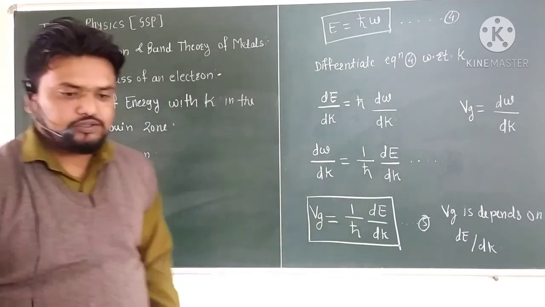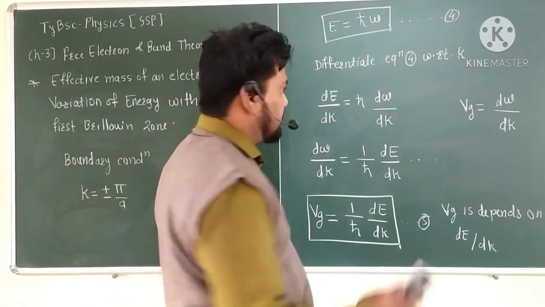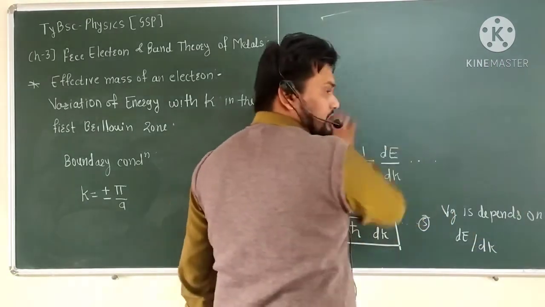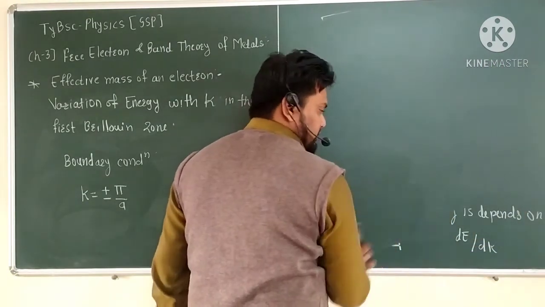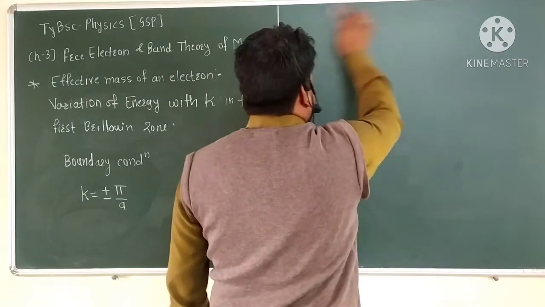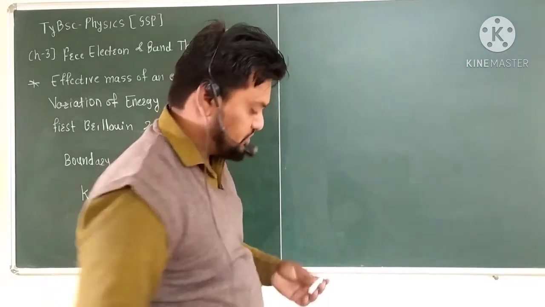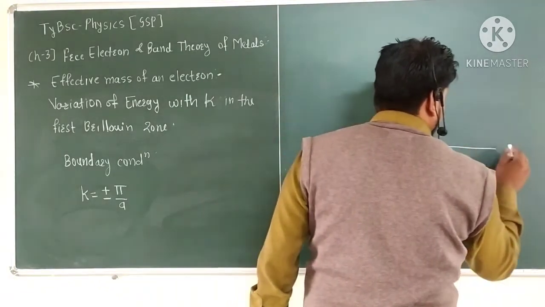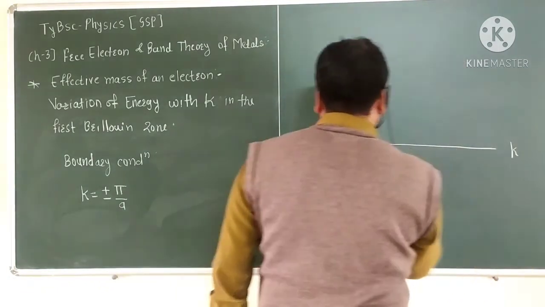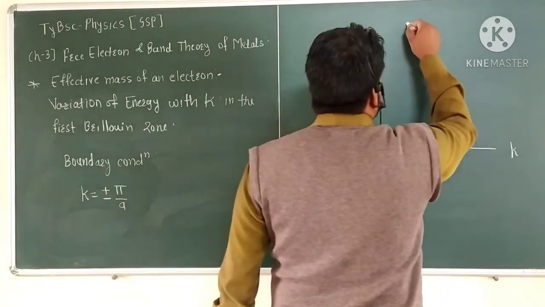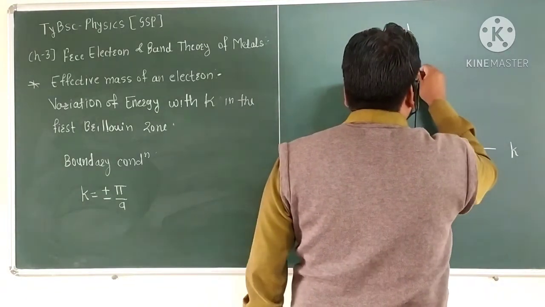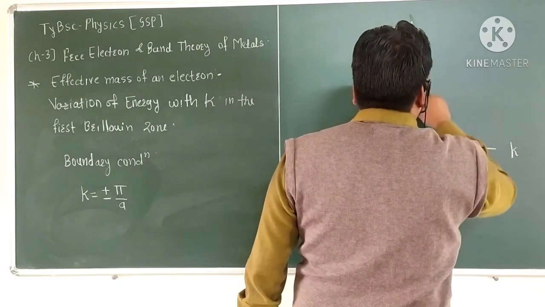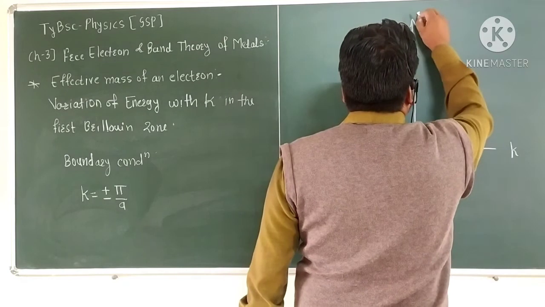If we want to draw a figure of E with respect to K, the graphical representation is, for example, this is the K axis and this is the energy axis.